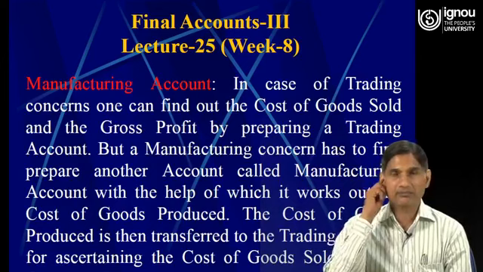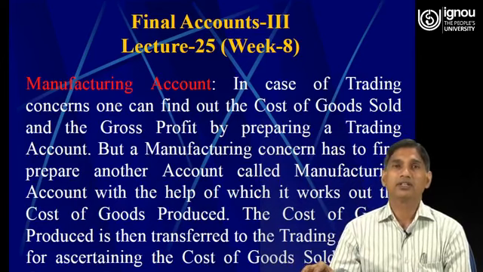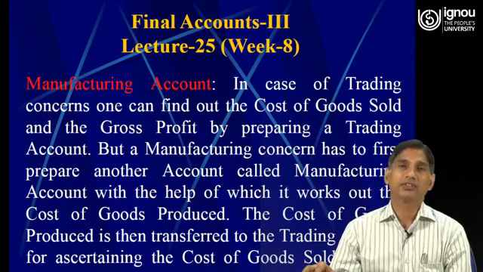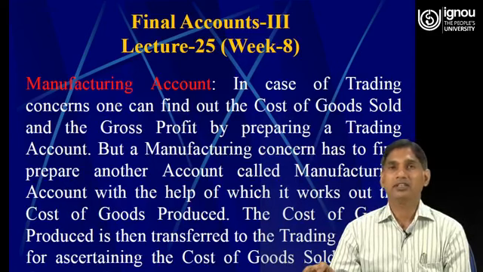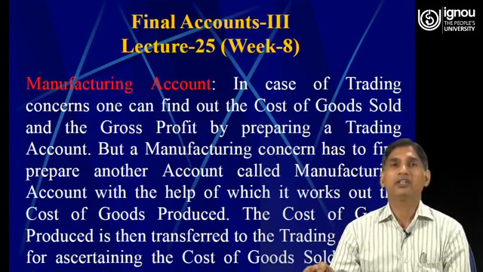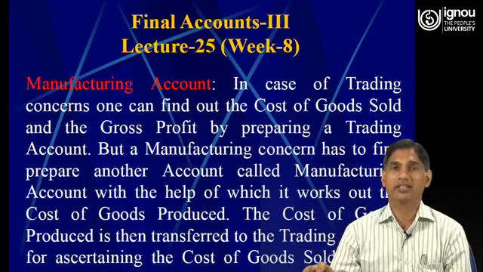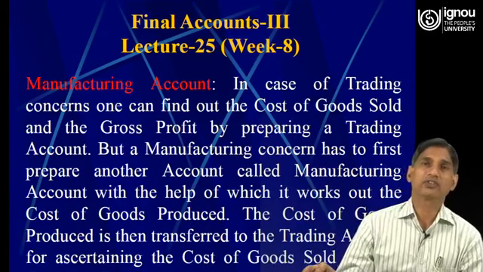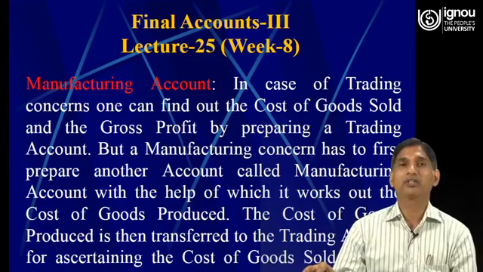So, we can say that the manufacturing account is again a part of the trading account. The net result of the manufacturing account is ultimately transferred to the trading account. So by preparing the trading account, we come to know about the cost of goods sold and gross profit or gross loss, as the case may be. Whereas in case of preparing the manufacturing account, we come to know about the cost of goods produced, not cost of goods sold, rather cost of goods produced.